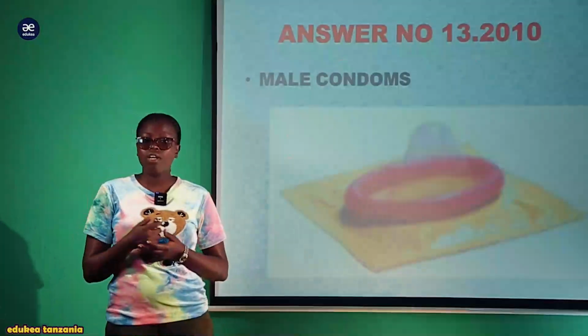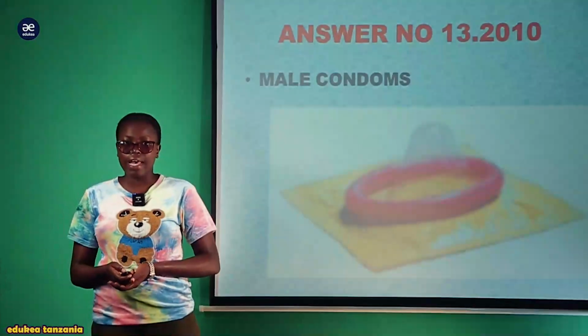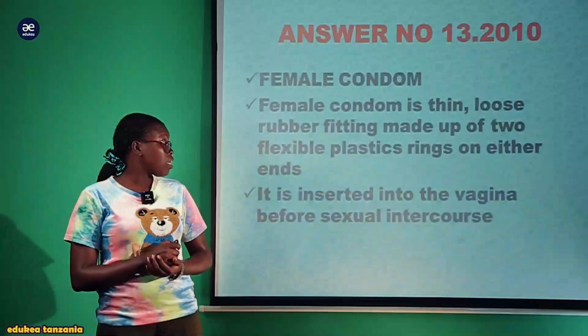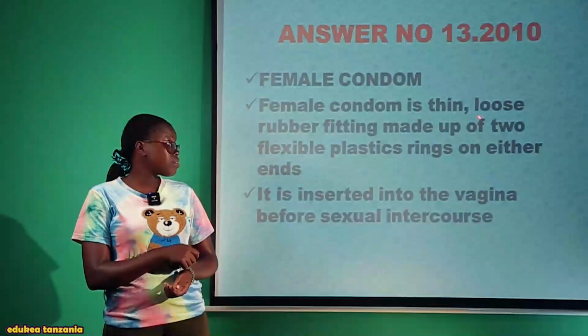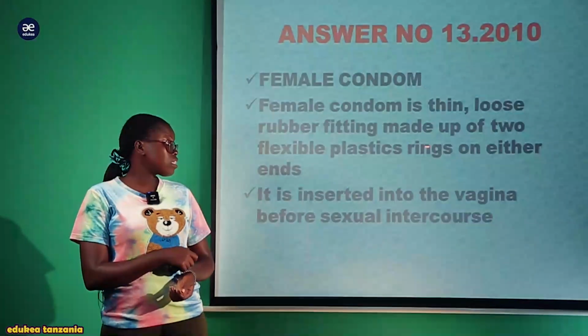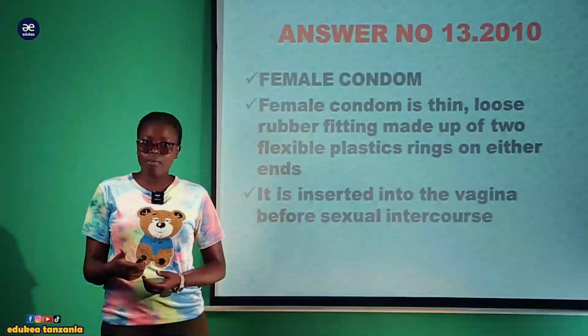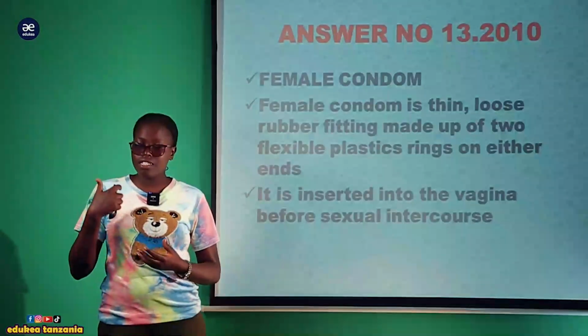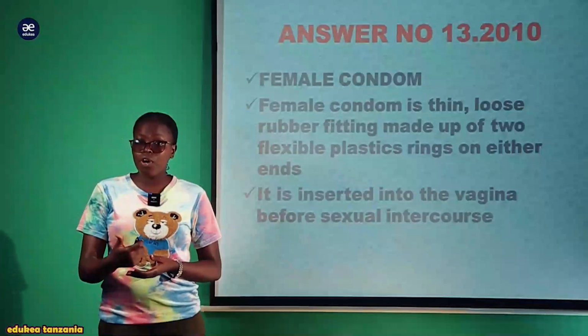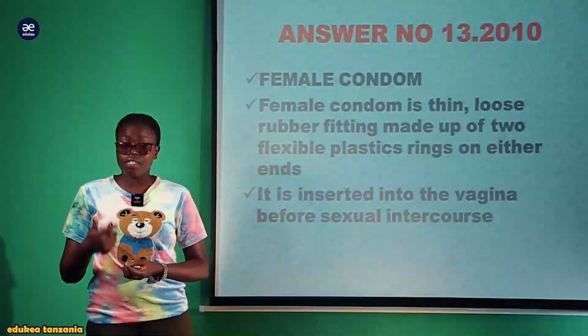This is an example of the male condom, how it looks. Another is the female condom. The female condom is a thin, loose rubber fitting made up of two flexible plastic rings on either end. It is inserted into the vagina before the beginning of sexual intercourse.